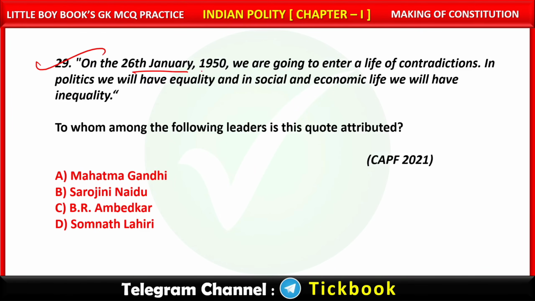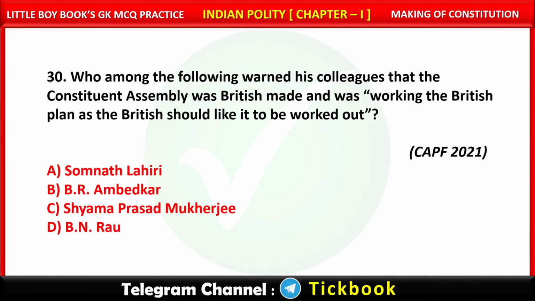29. On the 26th January 1950, we are going to enter a life of contradictions. In politics, we will have equality, and in social and economic life, we will have inequality. To whom among the following leaders is the quote attributed? Option number C, B.R. Ambedkar. Question number 30. Who among the following warned his colleagues that the Constituent Assembly was British made and was working the British plan as the British should like it to be worked out? Option number A, Somnath Lahiri.